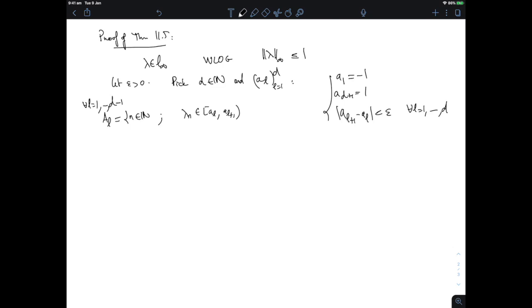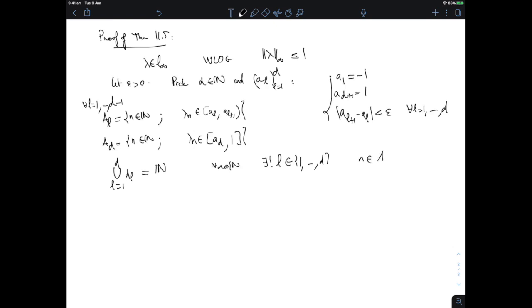And let's make it open on the A_{L+1} side, and then we define A_D to be the set of all those n such that lambda n is between A_D and A_D plus 1, which is 1. And then we close the interval here. So we have that the union for L equal 1 to D of the A_L is equal to all of N, and for every n in N there exists a unique L in 1 to D such that n belongs to A_L.